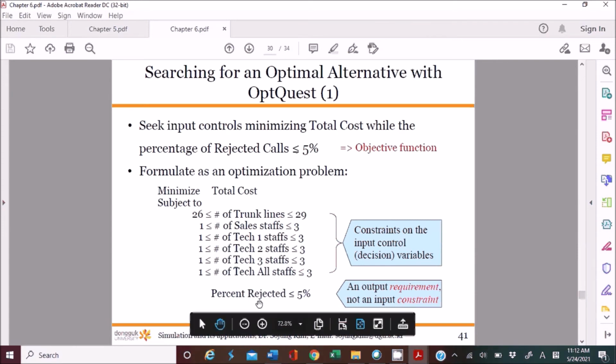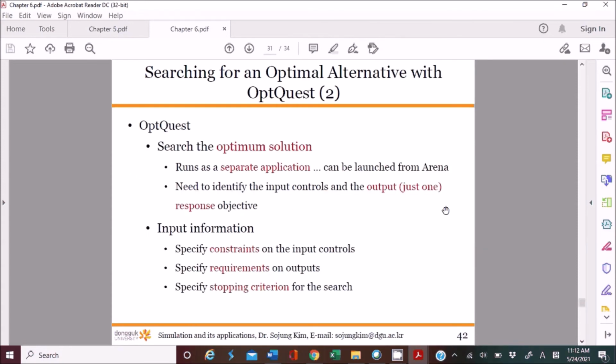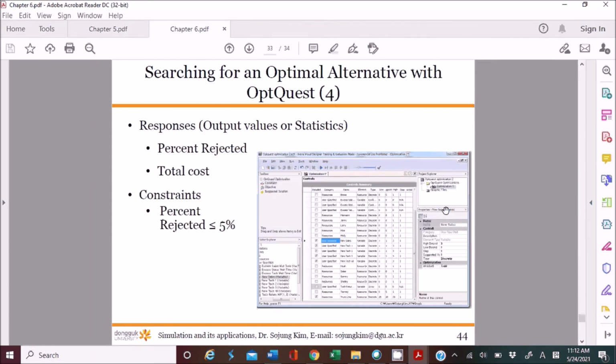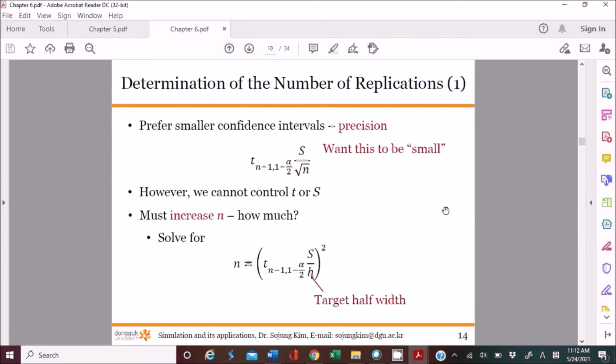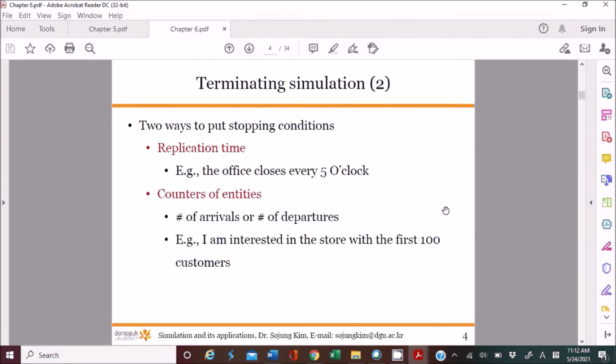That's why we added a constraint. We also have the objective function in OptQuest, and I believe you know how to use OptQuest with Arena. Got it? Let me quickly review the theoretical part in this chapter.